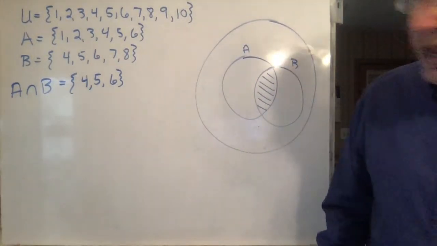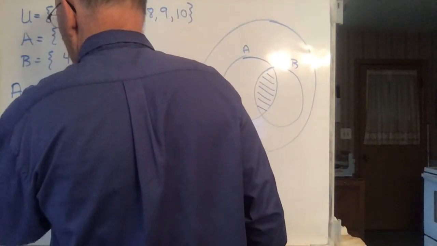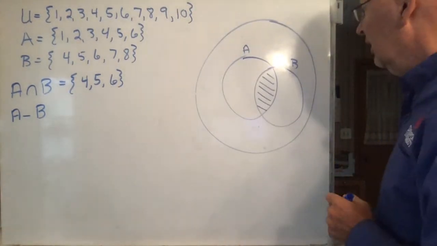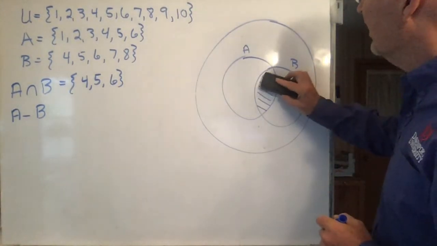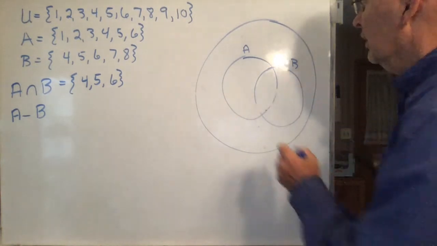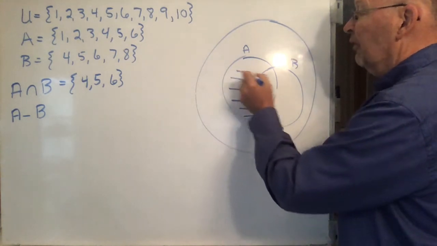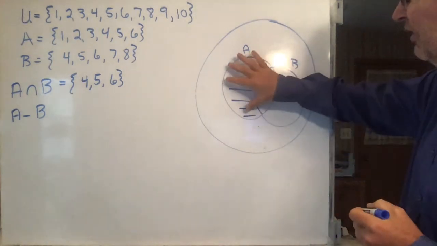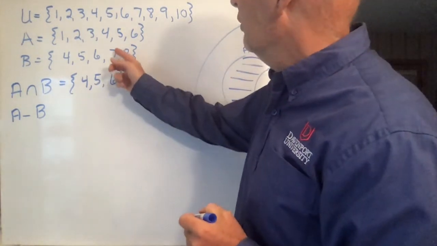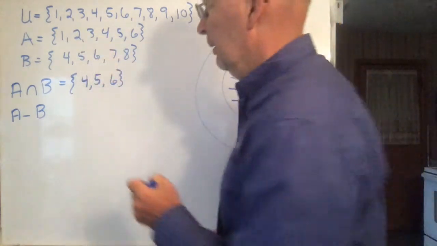Okay, A minus B. What's that? A minus B is everything which is in A but is not in B. According to this diagram, it would be all this stuff here, all this stuff which is in A but not in B. In this case it would be 1, 2, and 3. Those are things that are in A but not in B.